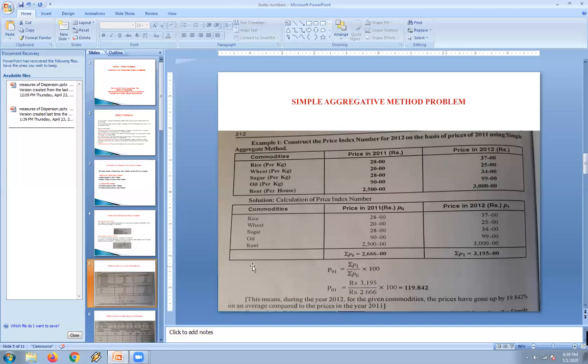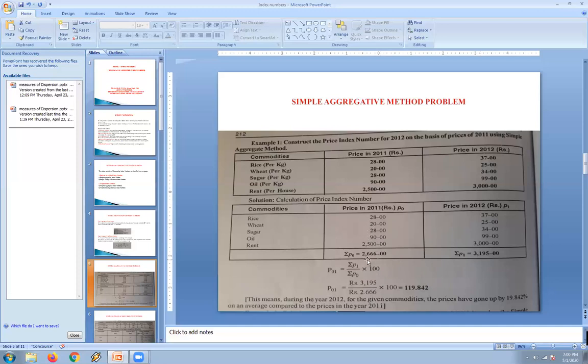We have to frame 3 columns: one for the commodities, the next for the prices of 2011 and the prices of 2012. We write all the values given for 2011, rice, wheat, sugar, oil and rent, and in 2012 also we write down all the prices given.